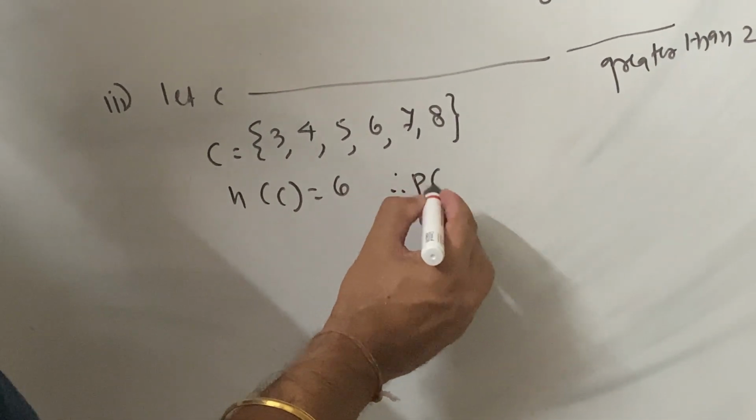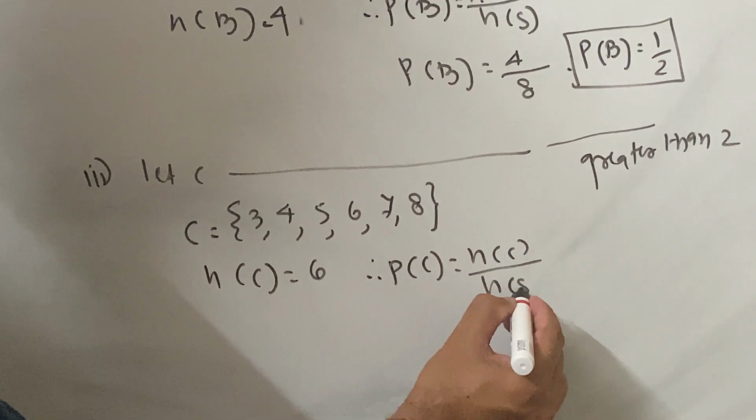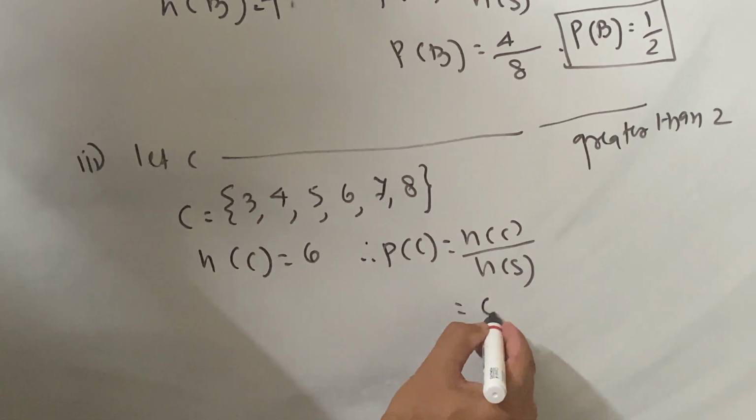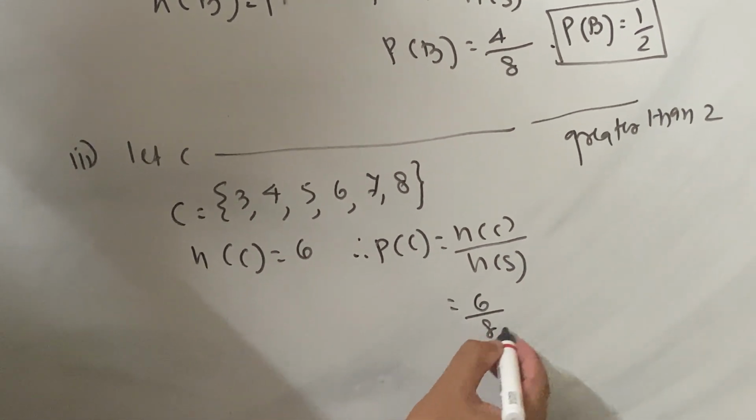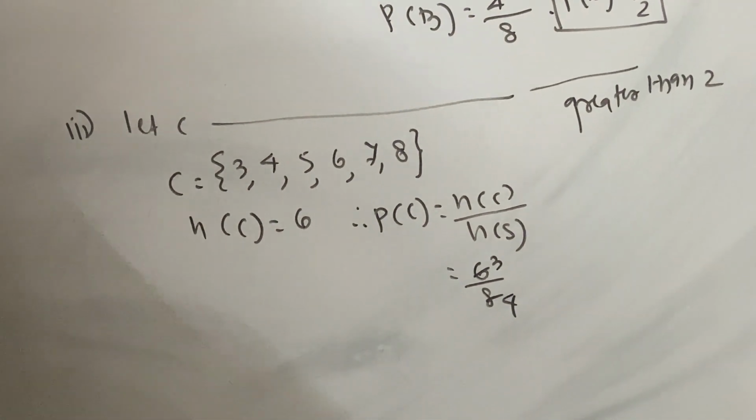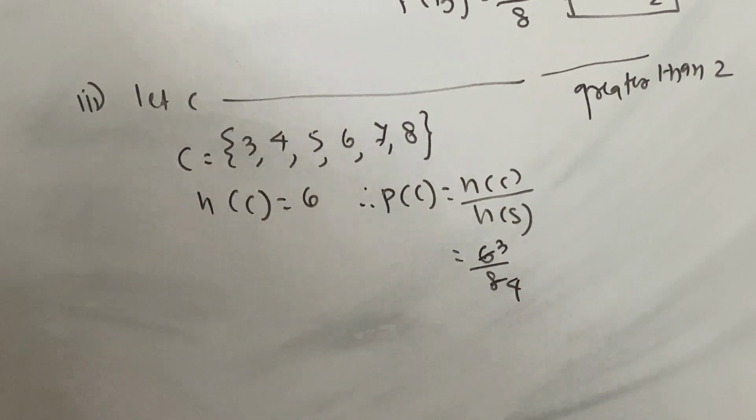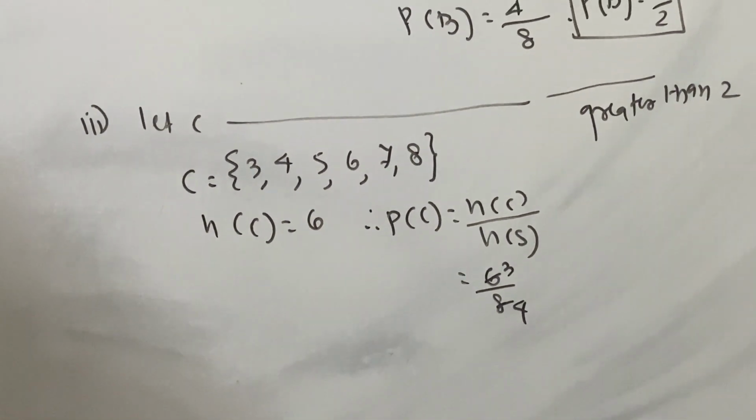We can write probability of C is equal to n of C upon n of S. n of C is how much? 6. n of S is how much? 8. And that is 2 3s are 6, 2 4s are 8. So what do you get as your answer? You get your answer, that is 3 upon 4. And the last one is a number less than 9.